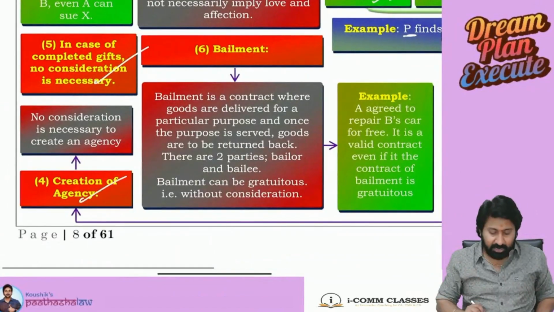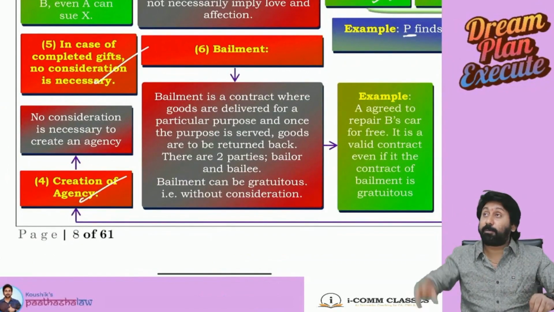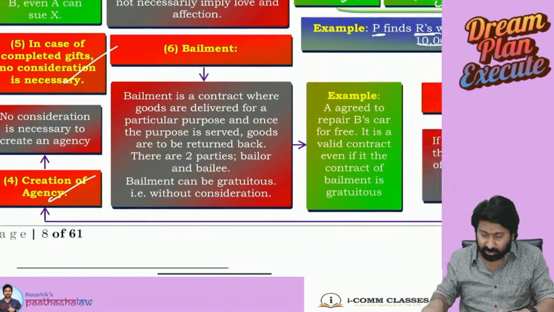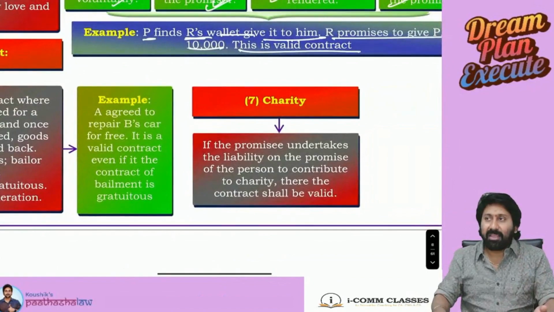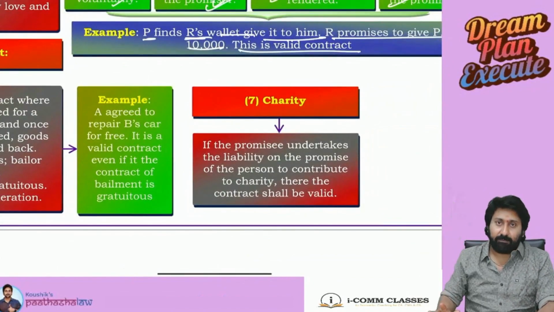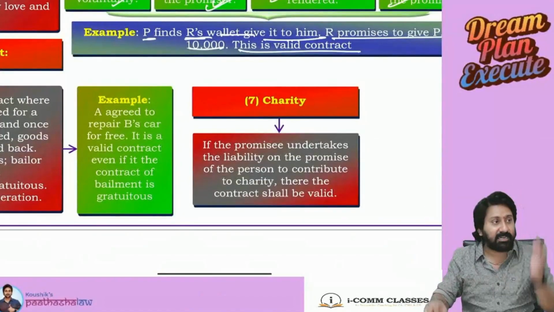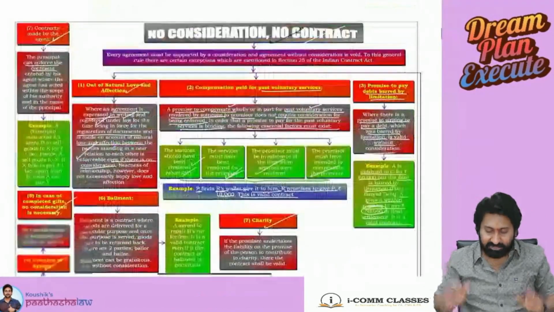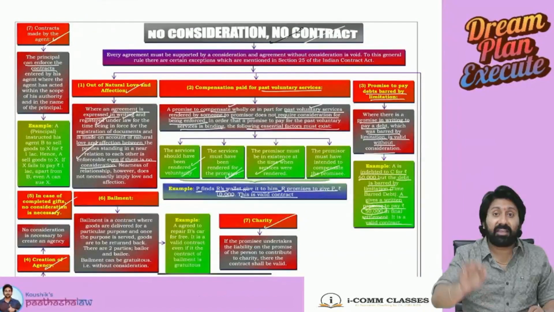Next, creation of an agency. Agency also. For example, father is the principal, son is the agent. What consideration they will pay? In agency also consideration is not required. Next, charity. Charity, what does it mean? I said to a charitable organization, I will give you a check of 5 lakh. The moment I promise them, it becomes a contract, though there is no consideration because it's a charity. Okay, so with this, we completed one very important chapter, consideration.